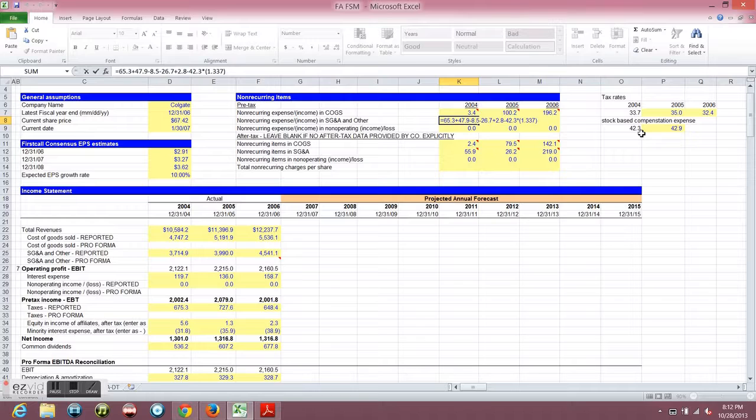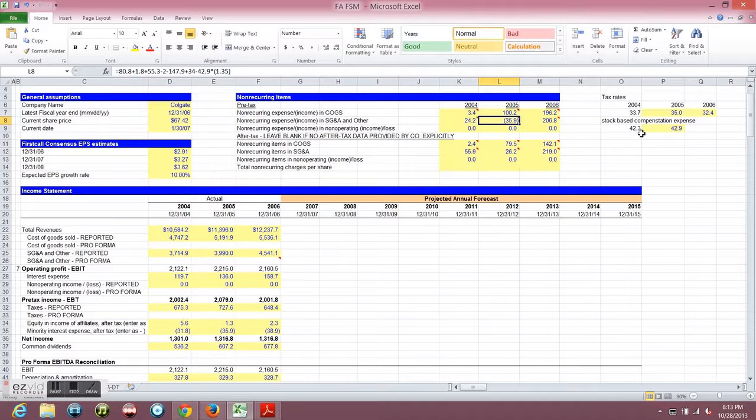That's why I was a little confused myself, but then I looked back and read into it, and essentially they don't have enough information to figure out the pre-tax income, so they're just making an assumption with that 1.337. So we're going to do the same for this year. So it's going to be minus 42.9 multiplied by 1.35. There you go.